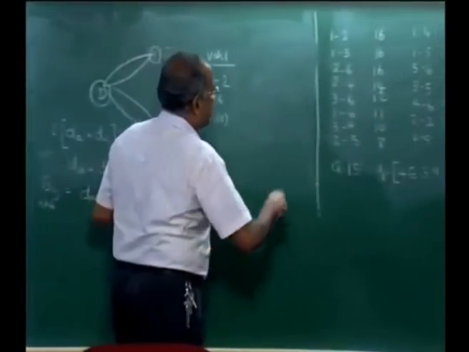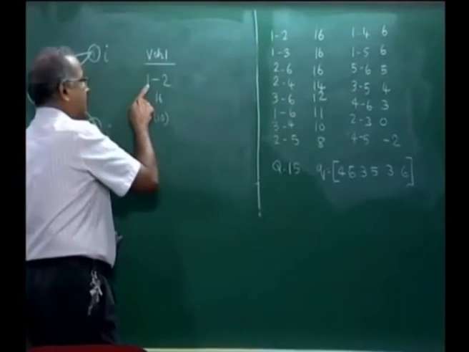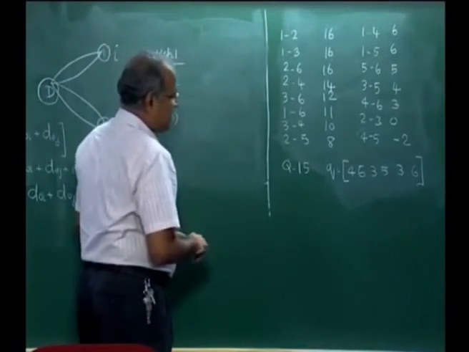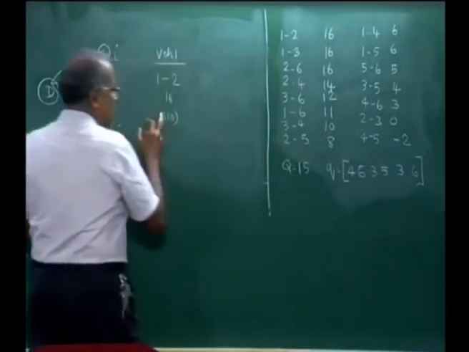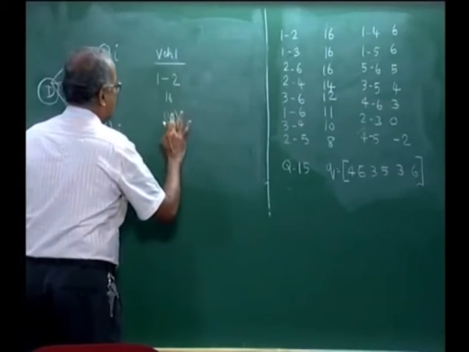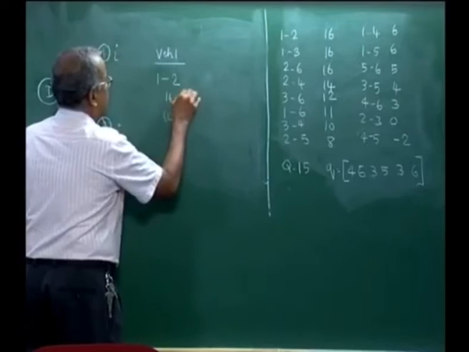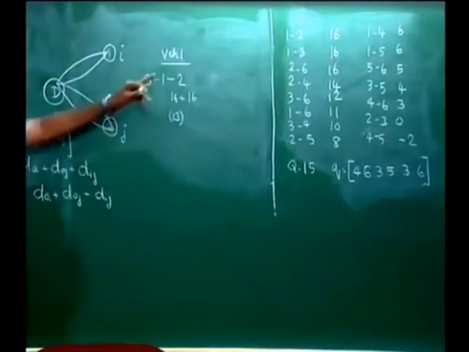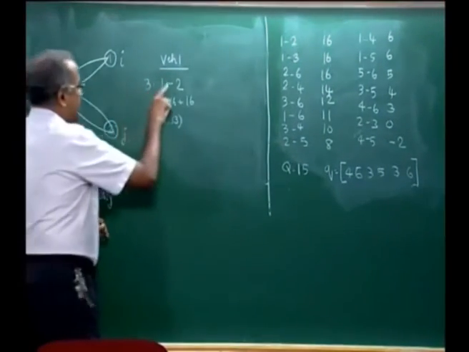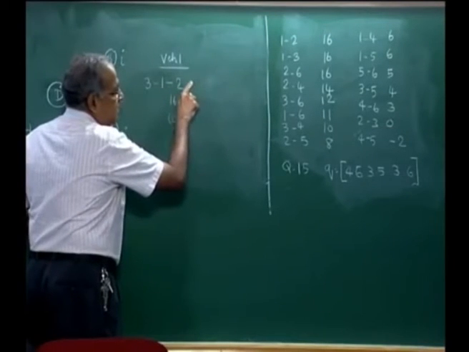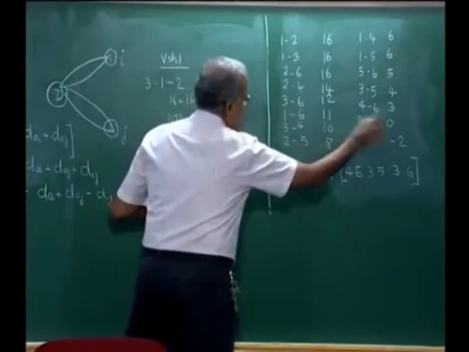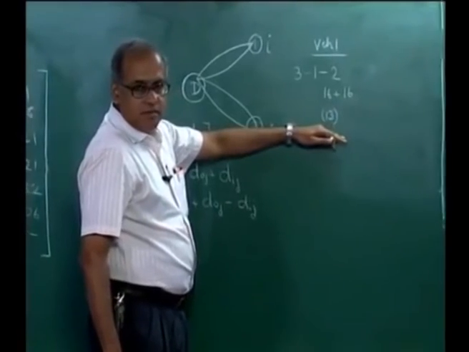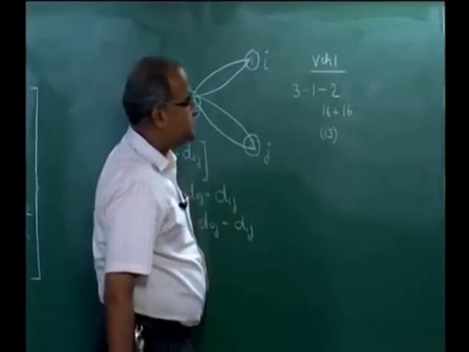We now take the next saving, which is 1 and 3. Now, 1 is already here, 1 is at the end of it. So, 1 and 3 can give us an additional saving of 16. Now, we are adding this 3 inside. So, 10 plus 3, 13, is okay. So, we put this 13, we have another saving of 16 here, and then we have to add 3 here. The reason is the saving comes out of 1 and 3, therefore, if we put it on the other side then it becomes 2 and 3, which would be a 0. So, you put 1 and 3 here. So, we now have a saving of 32, and we have used up 13 out of the 15 capacity.